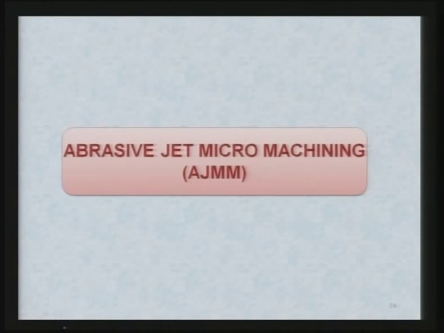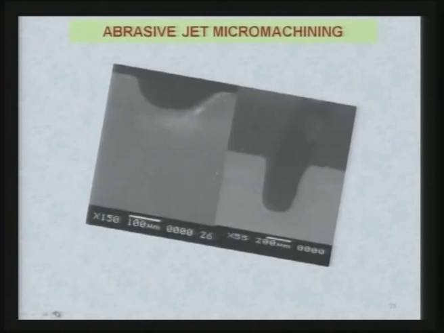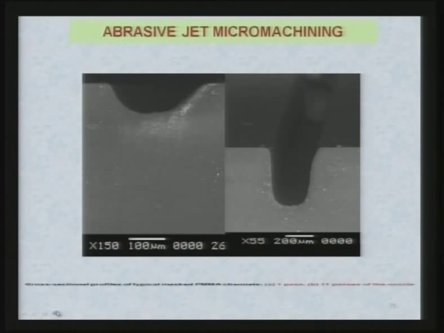Now, let us see some examples of abrasive jet micro machined parts. You can see here cross sectional profiles of typical masked PMMA channels.